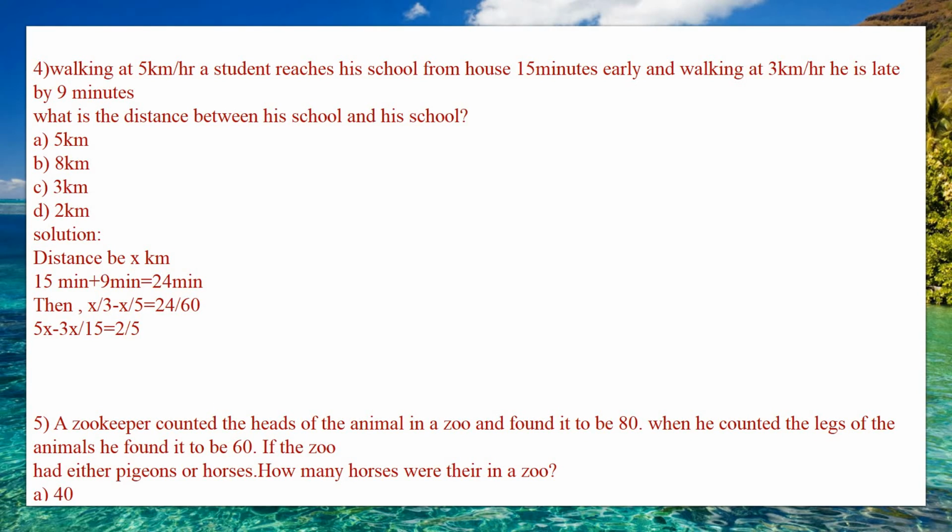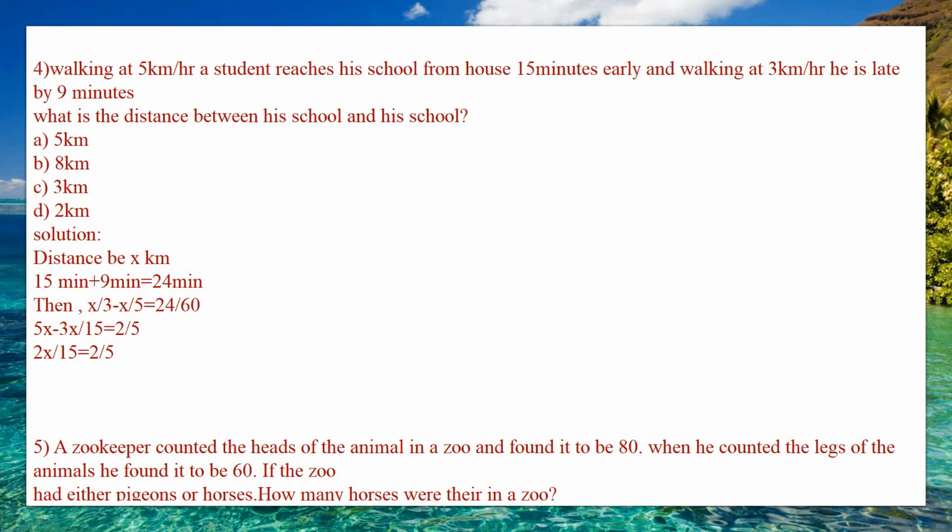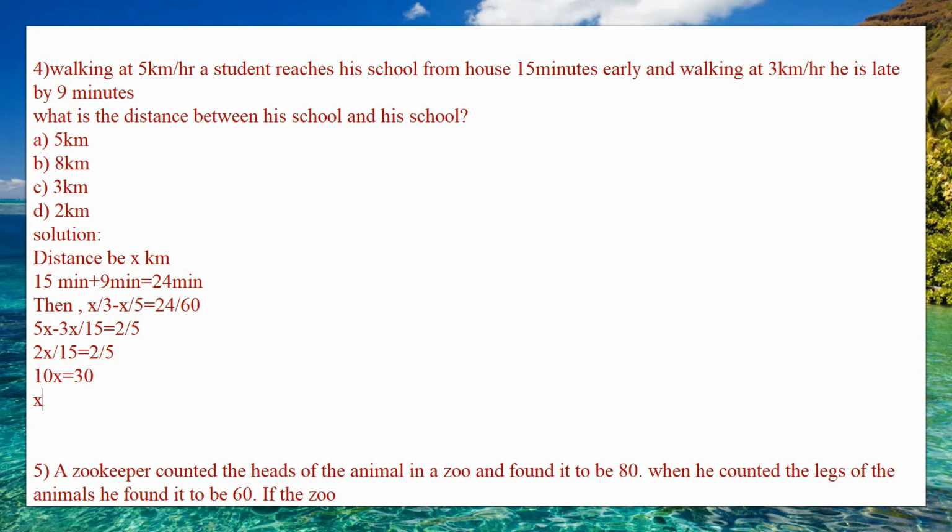Again, 2x divided by 15 is equal to 2 divided by 5. Cross multiply: 5 into 2x, 10x, equal to 15 into 2, 30. So x is equal to 30 by 10, x is 3. So x is 3 kilometer, the distance between his school and his house.